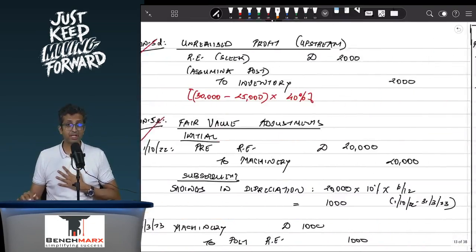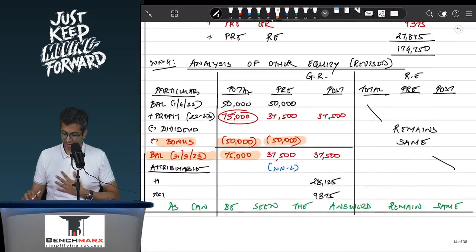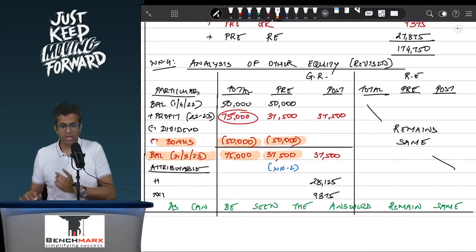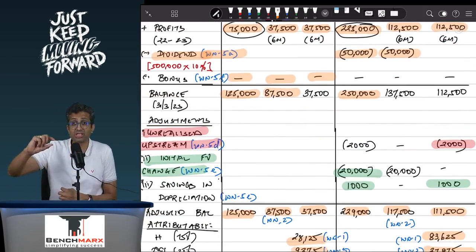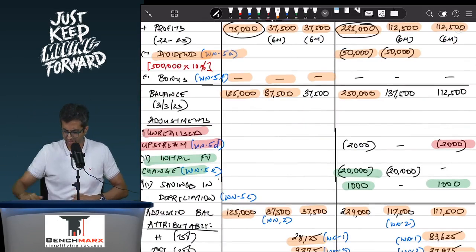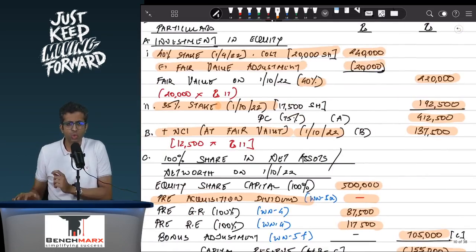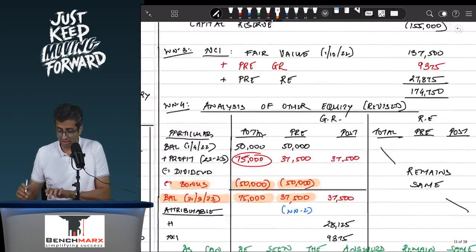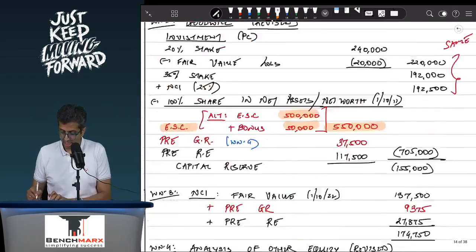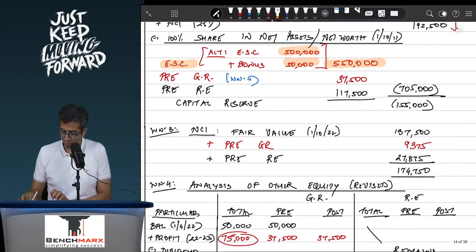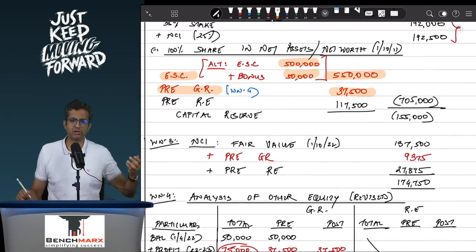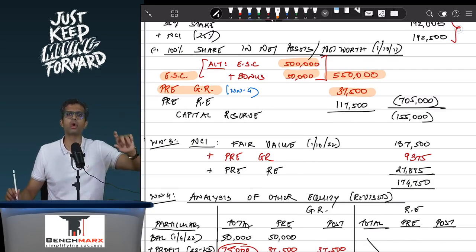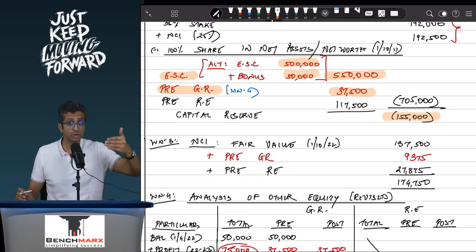Ajay sir, what would have happened if I would have taken bonus, in which case my general reserve pre-acquisition would have been 37,500. Currently, my general reserve pre-acquisition is actually 87,500, and hence this general reserve is higher by 50,000. But at the same time, my share capital I have taken is 5 lakhs. So even if you consider the bonus in my goodwill workings, I will take the equity share capital at 5,50,000, that is 50,000 higher, but then my general reserve would be 37,500, that is 50,000 lower, and hence that 50,000 internally compensates each other. Your goodwill or capital reserve continues to remain at 1,55,000.